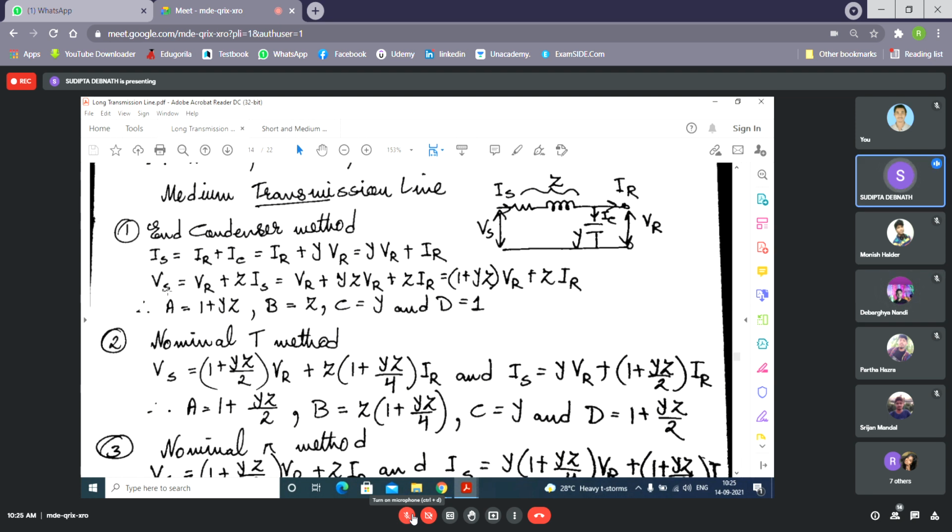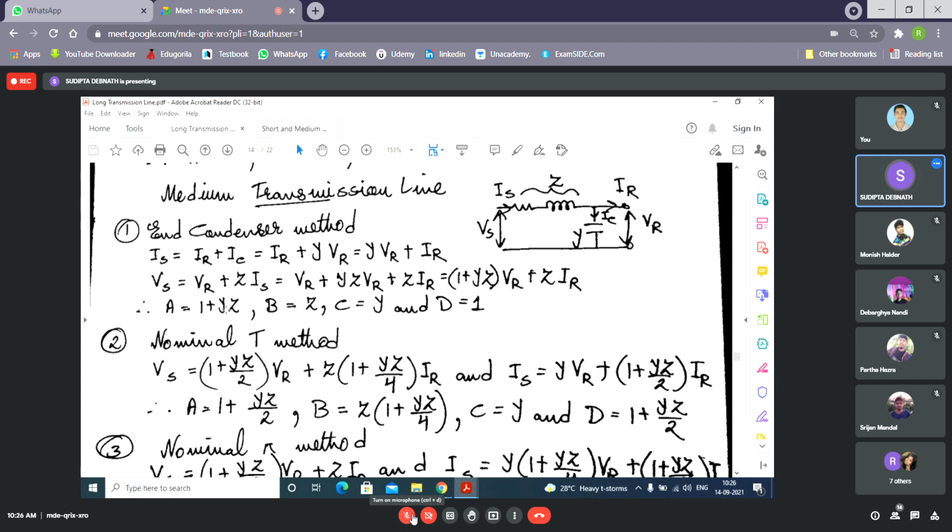So what is VS? VS equals VR plus IS into Z. Isn't it? So VR plus Z into IS, and replace IS with YVR plus IR. So replace this, and this will be the equation. So this one will be A, and this one will be B.